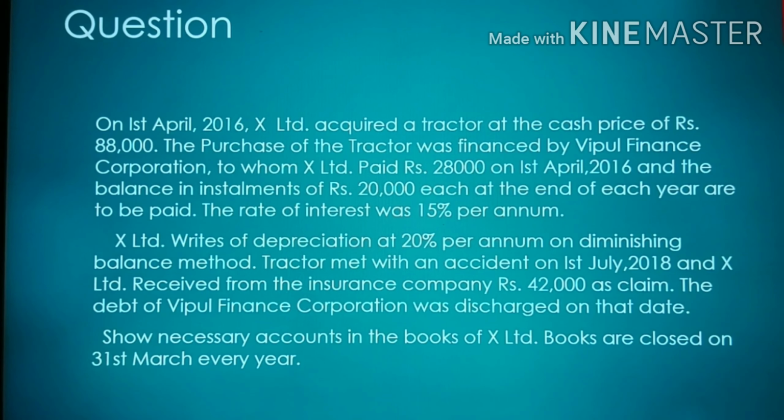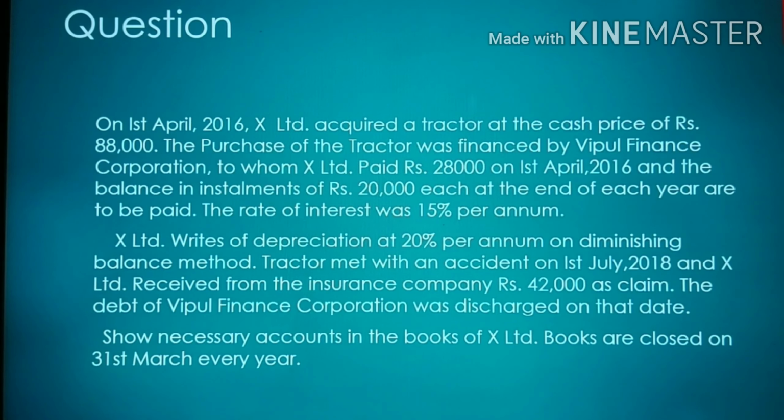Here is the question, which I have taken from the book of BCom first year second semester. On 1st April 2016, X Limited acquired a tractor at a cash price of rupees 88,000. The purchase of the tractor was financed by Vipul Finance Corporation, to whom X Limited paid 28,000 on 1st April 2016, and the balance in installments of 20,000 each at the end of each year is to be paid, and the rate of interest was 15% per annum.